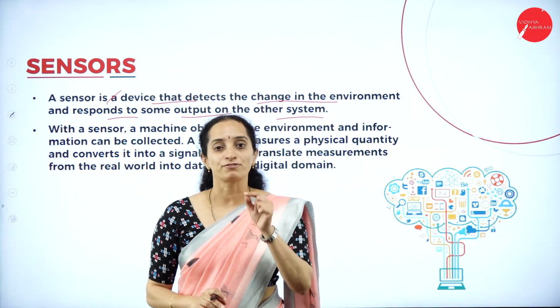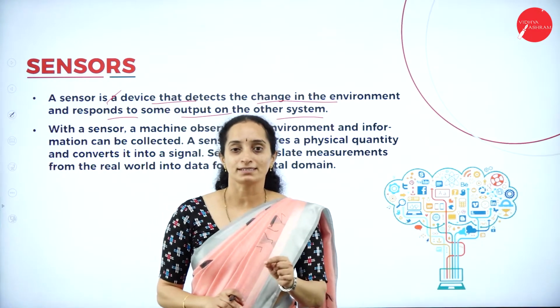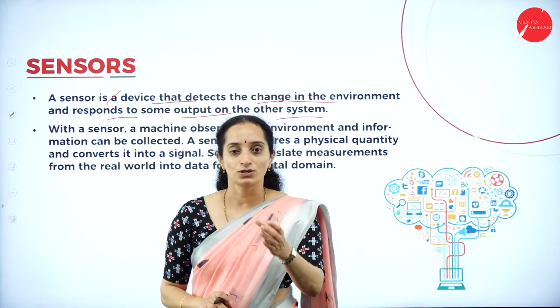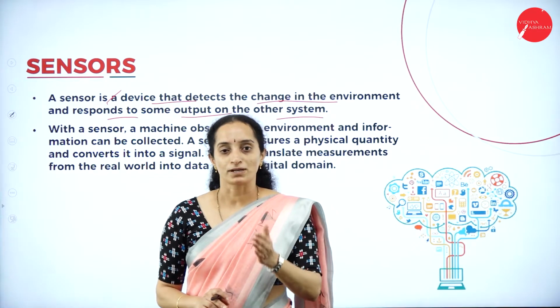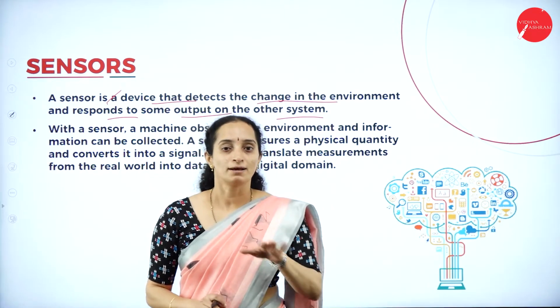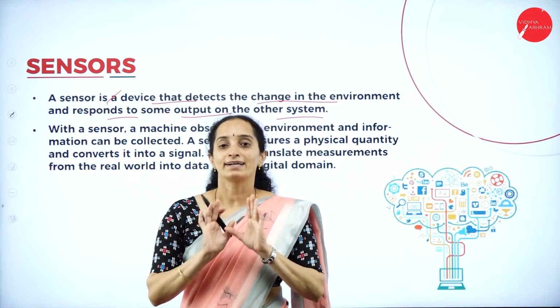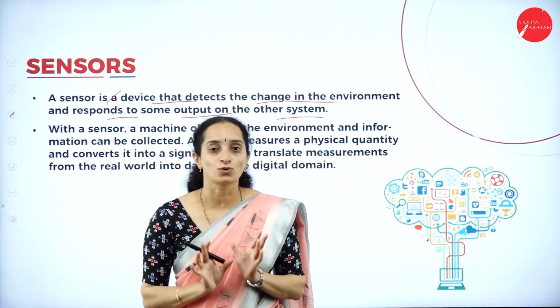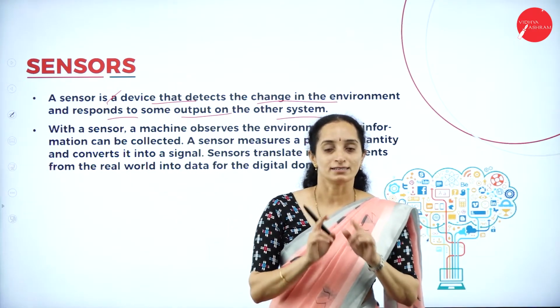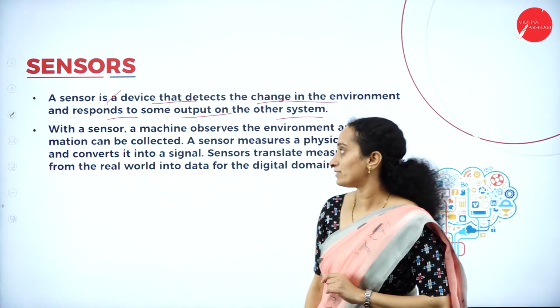With the help of a sensor. There will be a sensor which senses the pressure of the foot on the mat and responds by opening the doors of the building. So this is an example of a sensor.